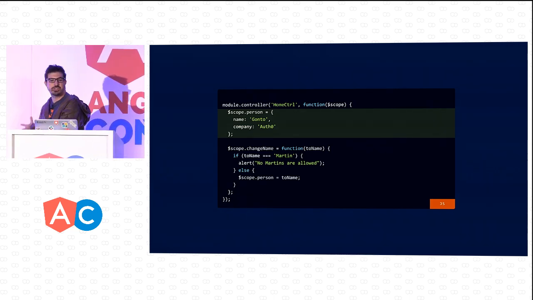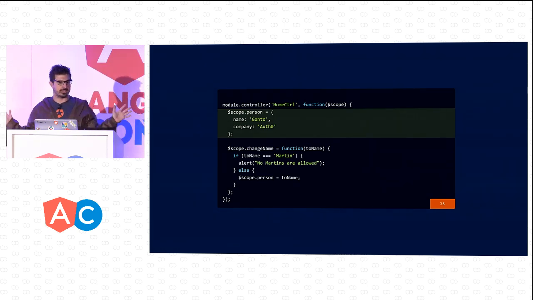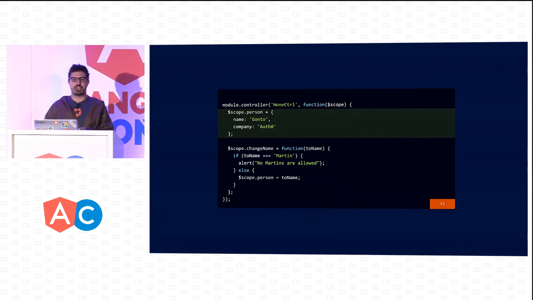They give us complete freedom. And what we usually do is something like this. We create a plain old JavaScript object. It's a regular JavaScript object which just has two fields. And that's it. And then what I have in this case is this other function that is called change name.